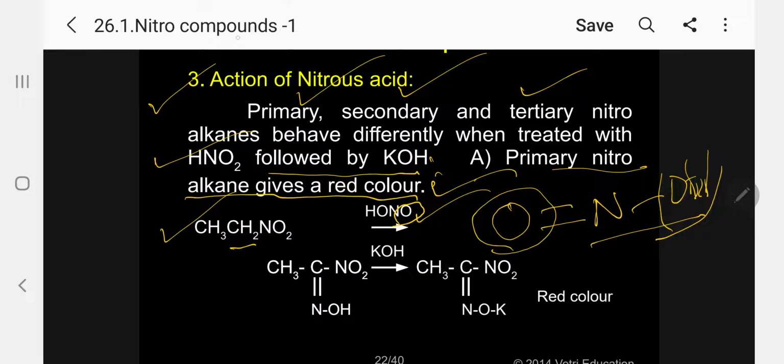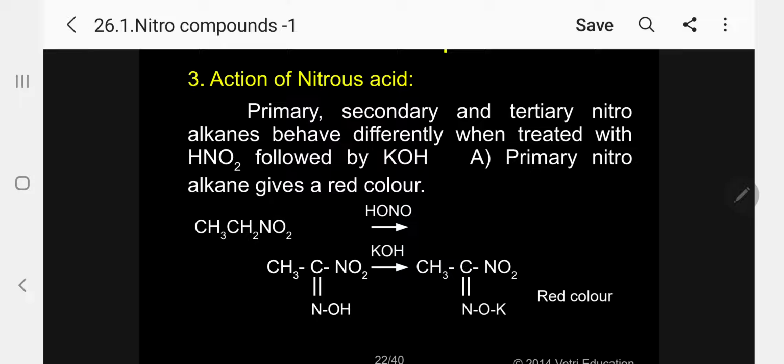This you have to memorize. Tertiary will not react. So in the case of primary, as I have indicated, NO is substituted: CH3, C double bond NOH, NO2. When you add KOH, the acidic OH is substituted by K, giving a red color. So primary gives red color.